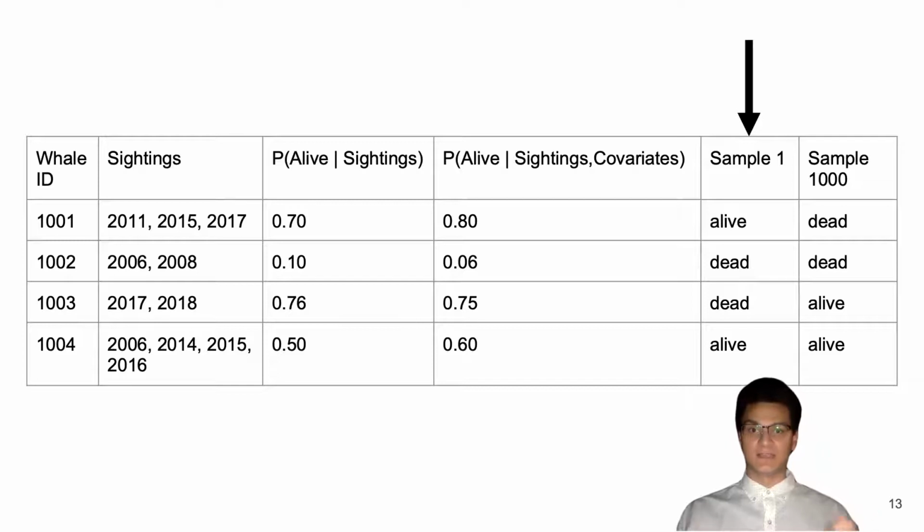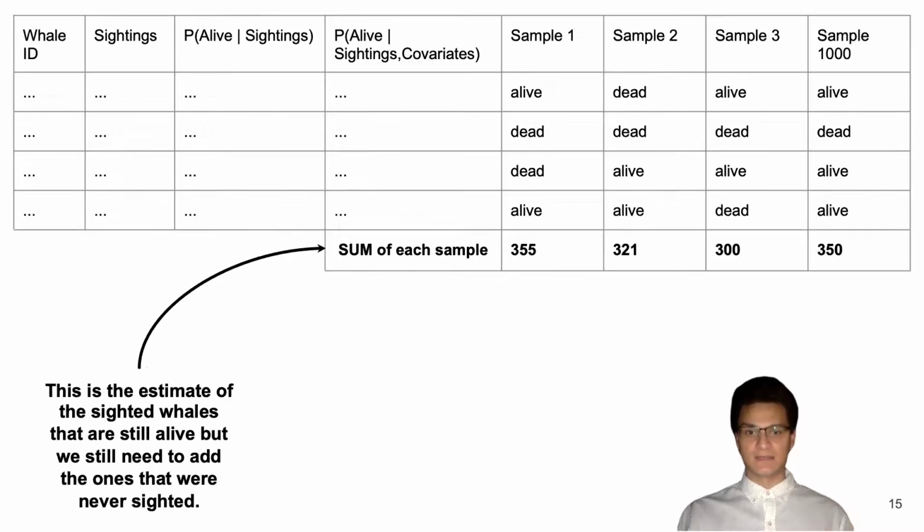What we do for each sample and every whale is flip each whale's unique coin. If it lands on alive, we say that whale is alive for that sample. If it lands on dead, then we say that whale is dead for that sample. We do that for every whale. We then repeat this 1,000 times to get our 1,000 samples. And what we do in the end is sum up all of the alive individuals for each sample. These are 1,000 possible estimates of the population size given the sighting data.